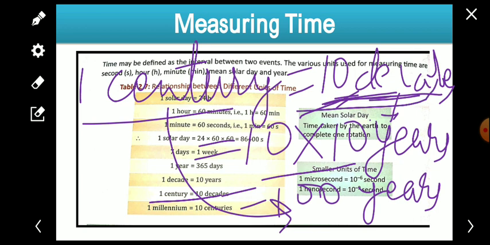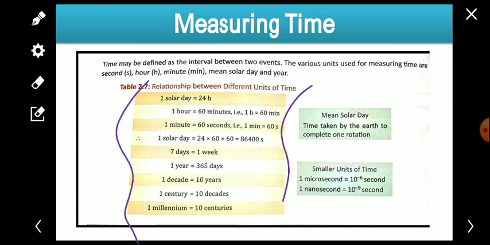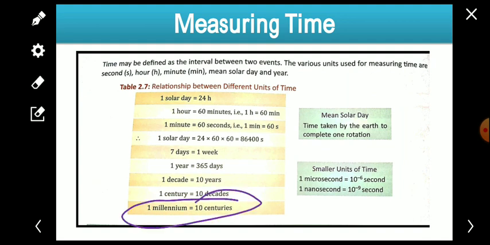In terms of decades, we can say 10 decades. So these are some basic relationships between the different units of time. Okay, 1 millennium is equal to 10 centuries. 10 centuries are known as 1 millennium.